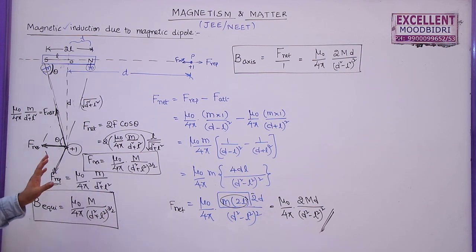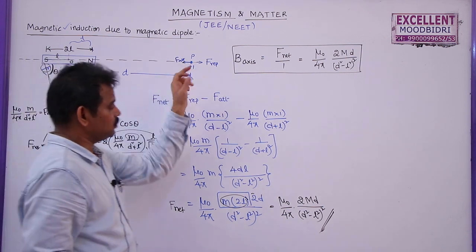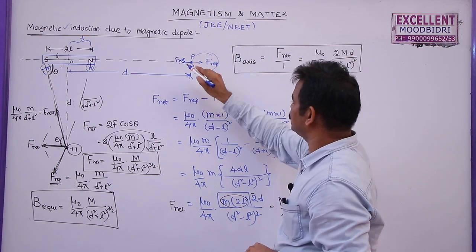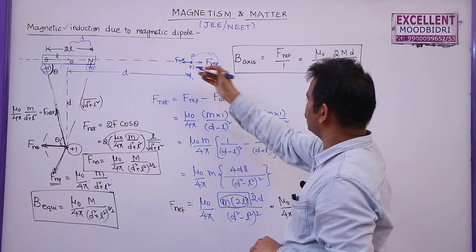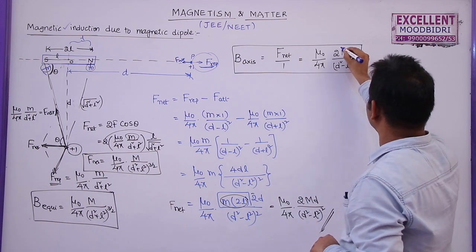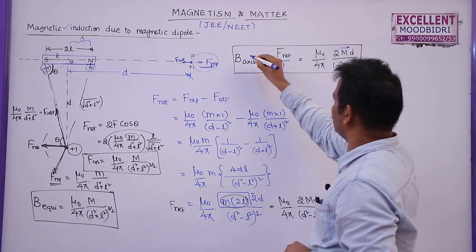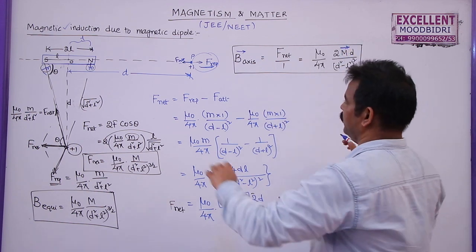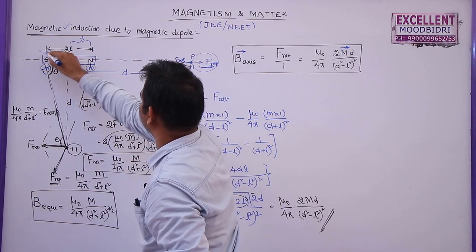Now what are the directions of these two? In this case, as this repulsive force is greater than this one, the repulsive force is acting in this direction. So this is in the direction of the magnetic moment only. So B axis is in the direction of the magnetic moment of the bar magnet, which is acting from south to north.